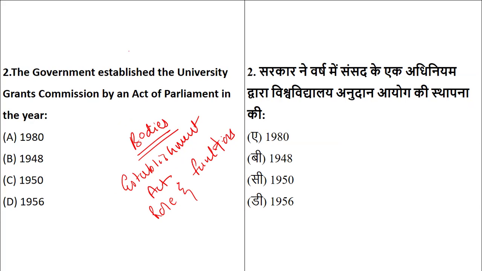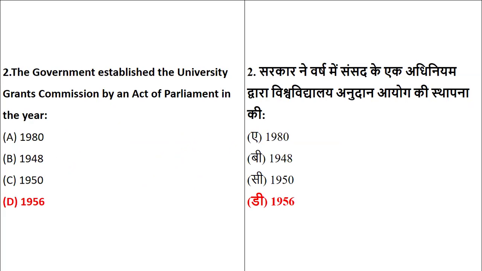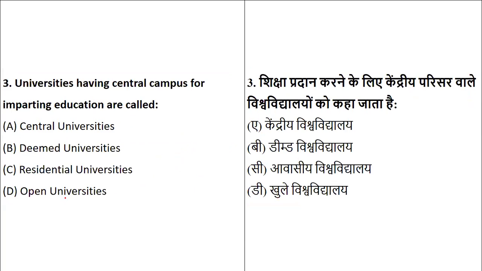So the establishment of the UGC Act was done in the year 1980, 48, 50 or 56. Which year? Act, Act. Be careful. Many students get confused over here. So the Act was established in the year 1956. It was established by an Act of Parliament. The year was 1956.